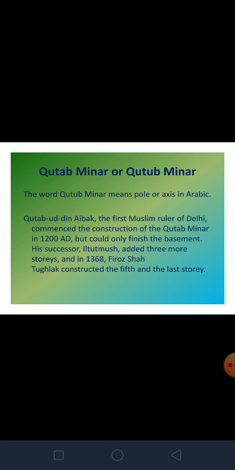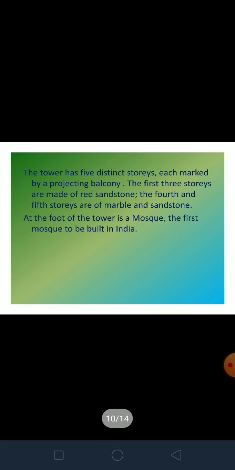It's a minaret which is 5 stories. In the picture you can see Qutub Minar. It's situated in New Delhi. The tower has 5 distinct stories, each marked by a projecting balcony surrounding each story. The first 3 stories are made of red sandstone. The 4th one is of marble, and the 5th one is of marble and sandstone. At the foot of the tower is a mosque, which is actually the first mosque to be built in North India.